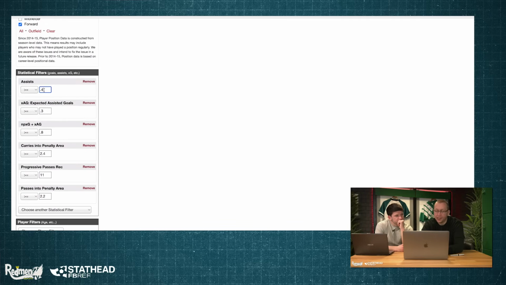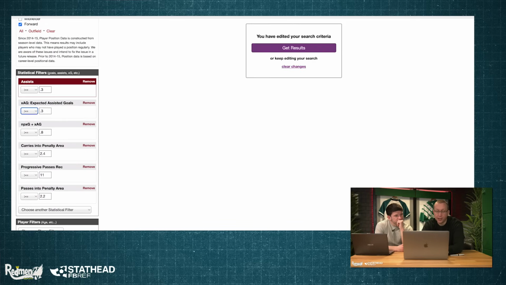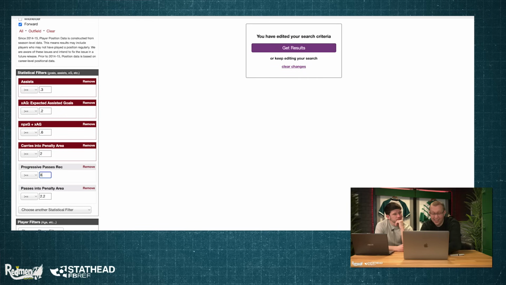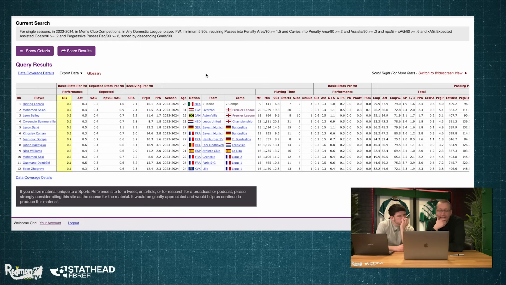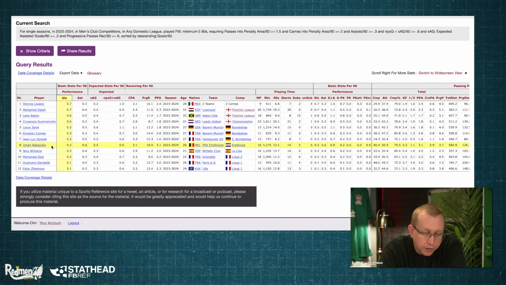So expected assist was 0.4, well, I'll knock that down to 0.3, I'll knock that down to 0.2, knock that down to 0.6, knock that down to 2, knock that down to maybe 8, I don't know, 1.5, and then click me get results. Leon Bailey again, Leroy Sané again, Somerville, he came up before. That Johan Bakayoko, he's a good player, isn't he? Yeah, he's an interesting one to include, yeah.